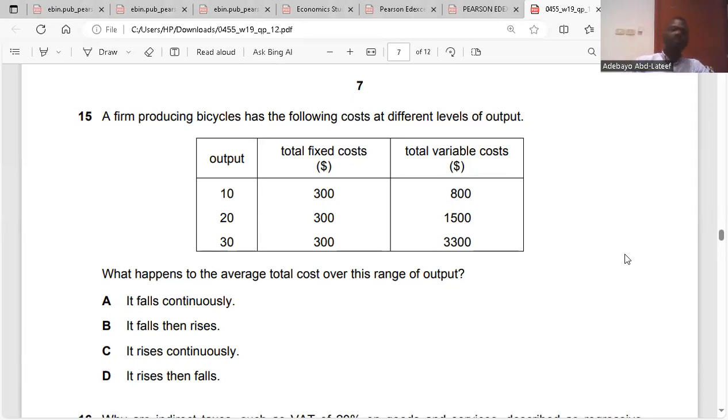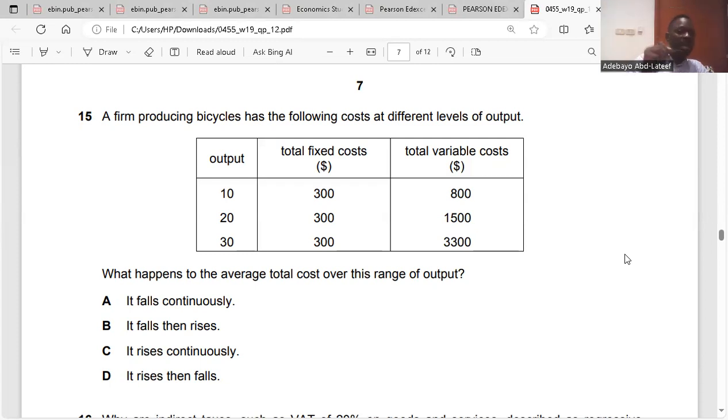Are you with me? Yes. So TC is FC plus VC. Then ATC will be TC divided by output. Do you get ATC now? ATC is TC divided by output. Yes.